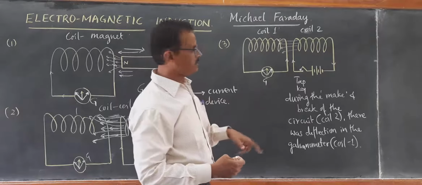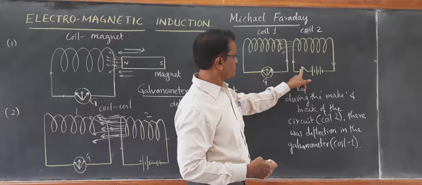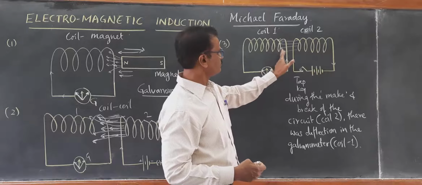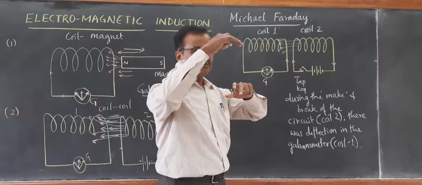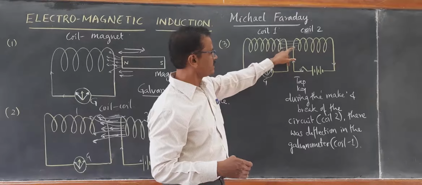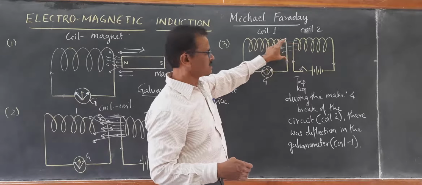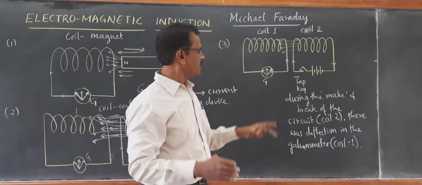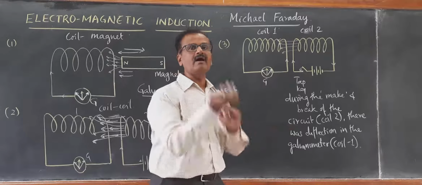During the break, what happened? The moment the key is opened, the same number of field lines which were maximum now go on decreasing in number. When the field lines go on decreasing in number, the magnetic field strength goes on decreasing. When the magnetic field strength goes on decreasing, again it could induce current in the opposite direction.